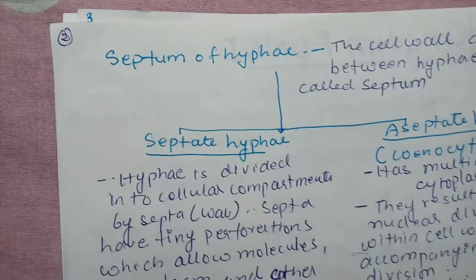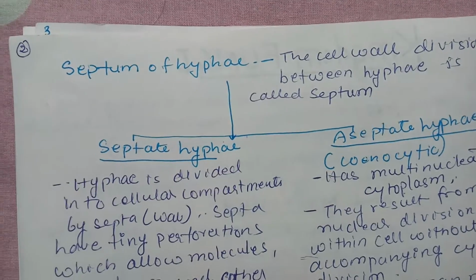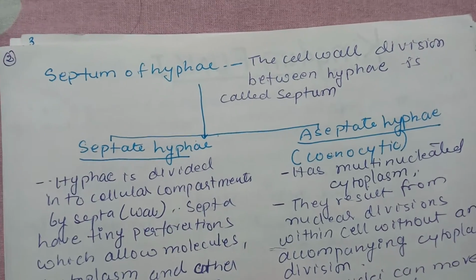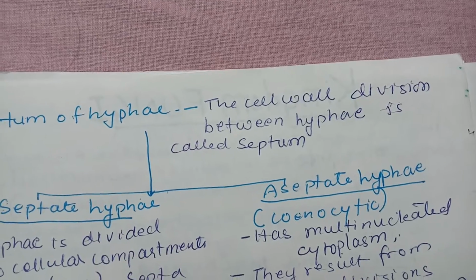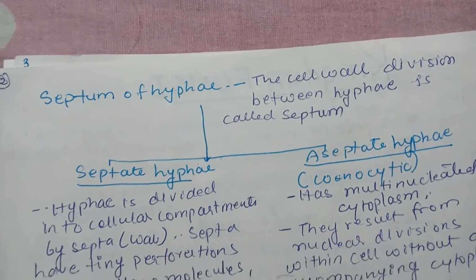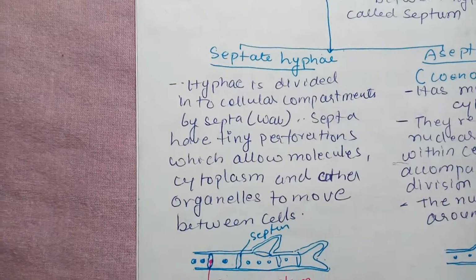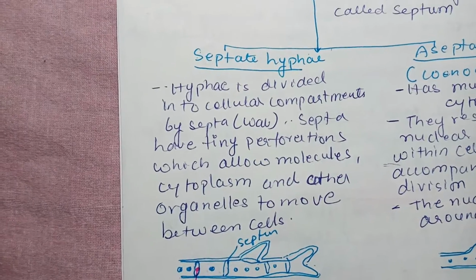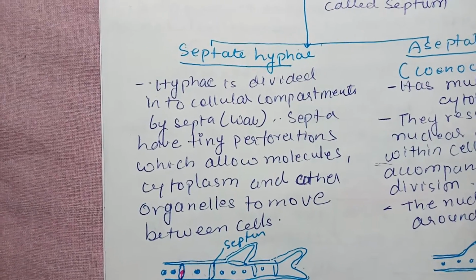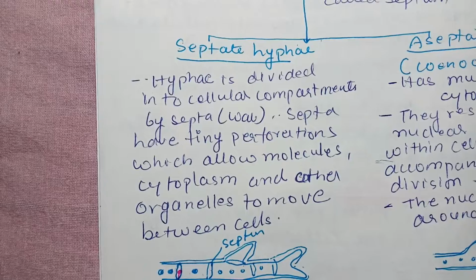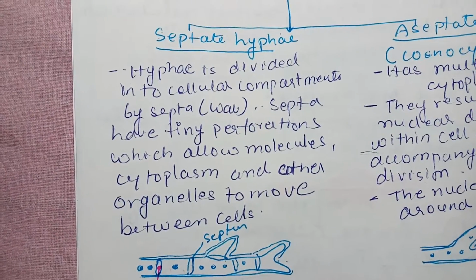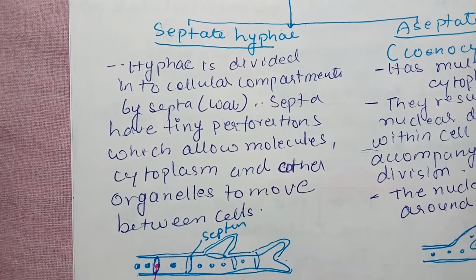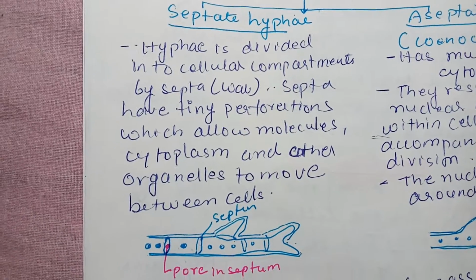Now next is the hypha structure. Hyphae are of two types, septate hyphae and aseptate hyphae. Now what is septum of hypha? The cell wall division between hyphae is called septum. So septate hypha is where the hypha is divided into cellular compartments by septa. Septa have tiny perforations which allow molecules, cytoplasm and other organelles to move between the cells.